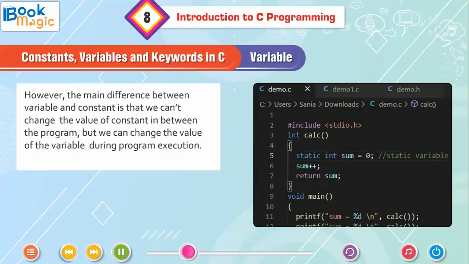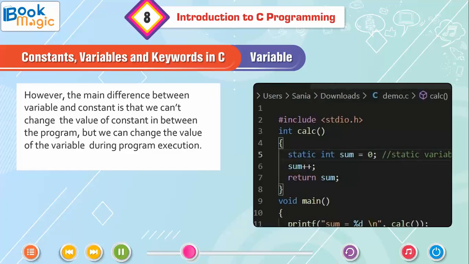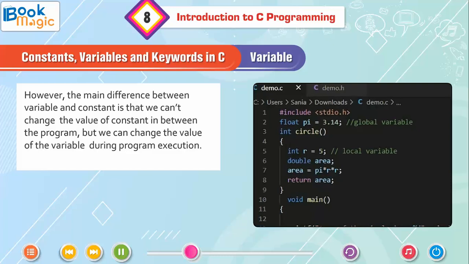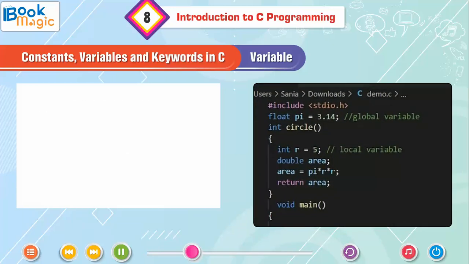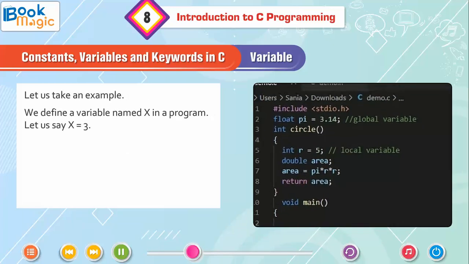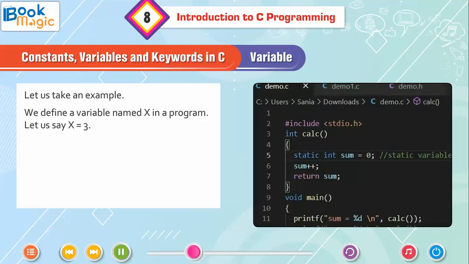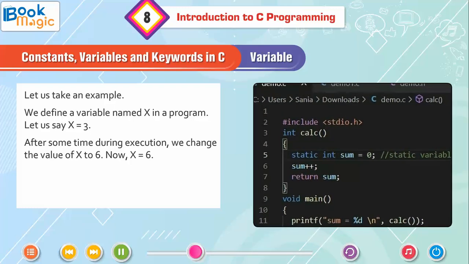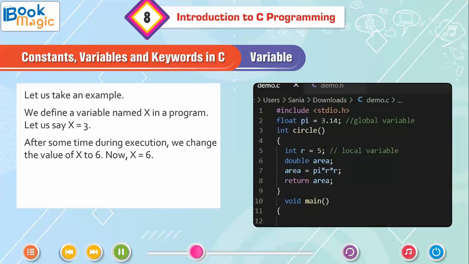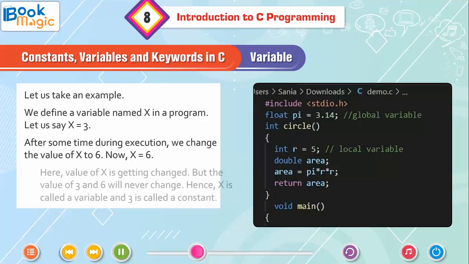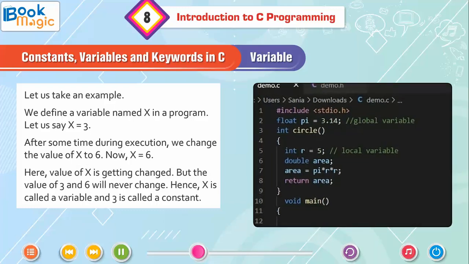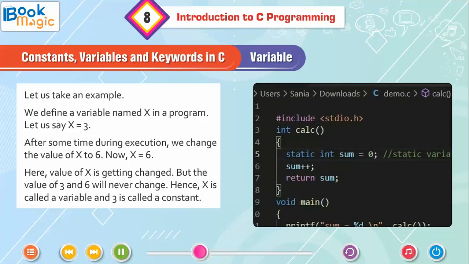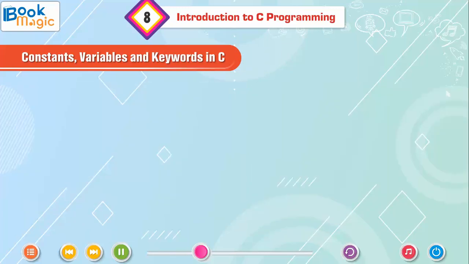A variable value might remain the same throughout the program execution. However, the main difference between variable and constant is that we can't change the value of a constant in between the program, but we can change the value of the variable during program execution. Let us take an example. We define a variable named x in a program. Let us say x equals 3. After some time during execution, we change the value of x to 6. Now, x equals 6. Here, the value of x is getting changed, but the values 3 and 6 will never change. Hence, x is called a variable and 3 is called a constant.